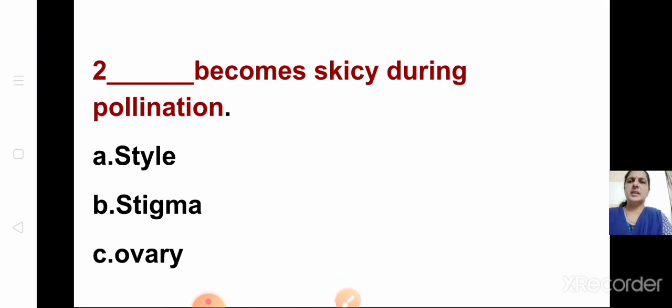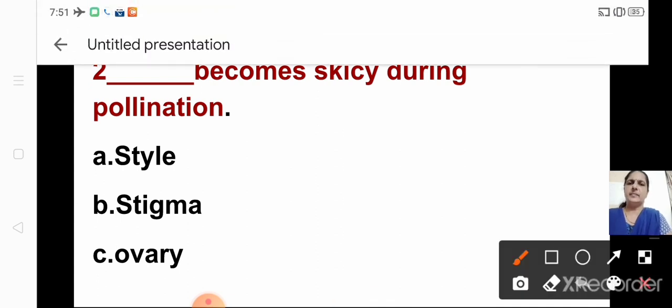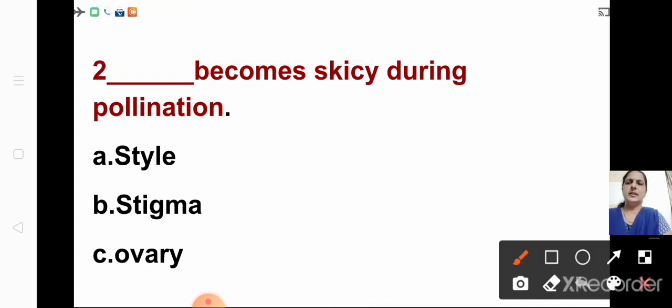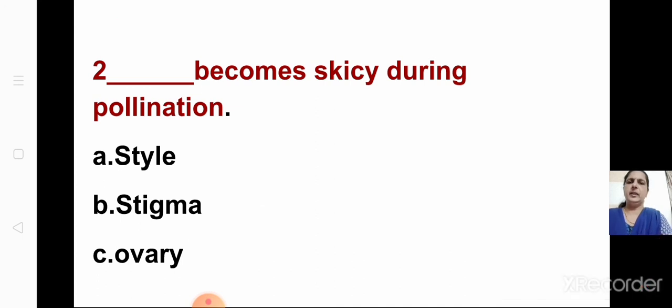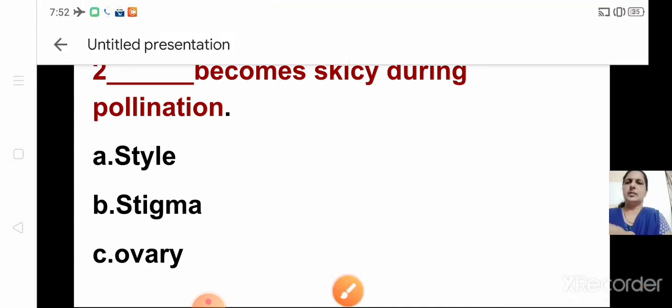Dash becomes sticky during pollination. Which becomes sticky during pollination? Whether it is style, stigma or ovary. What will be the answer, children? It is stigma. The stigma becomes sticky during pollination, this will be the answer. So the second one is the answer. You have to just choose the correct answer. Okay, so shall we go to the next.